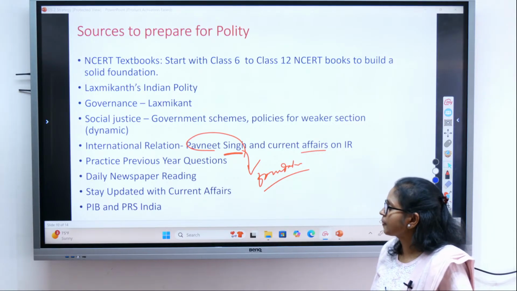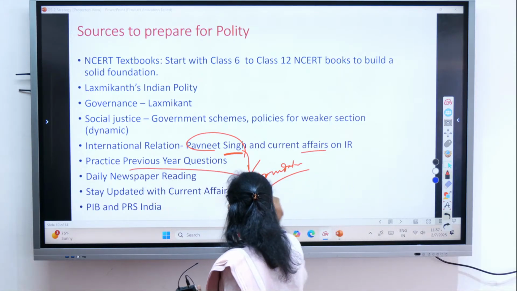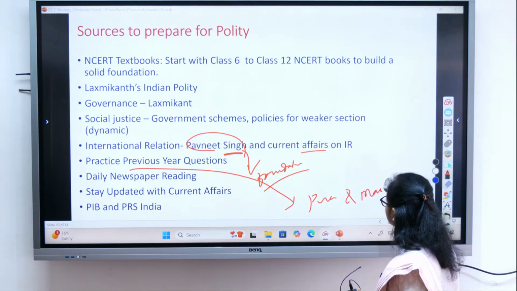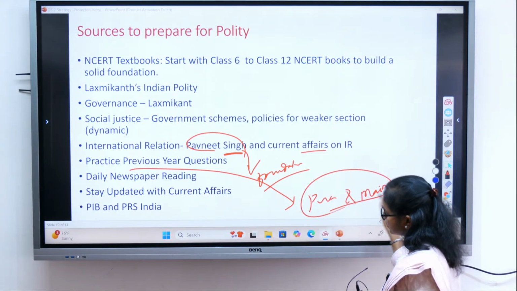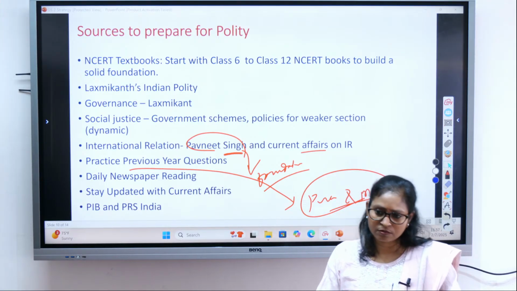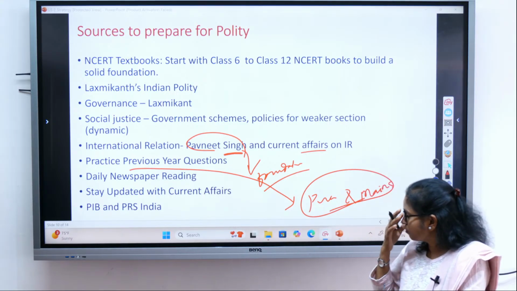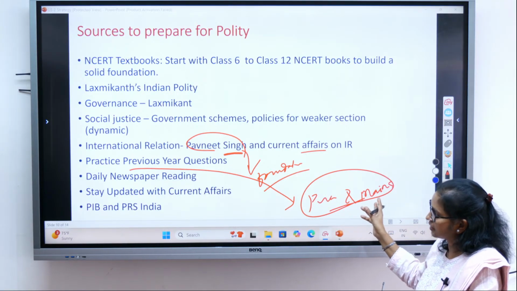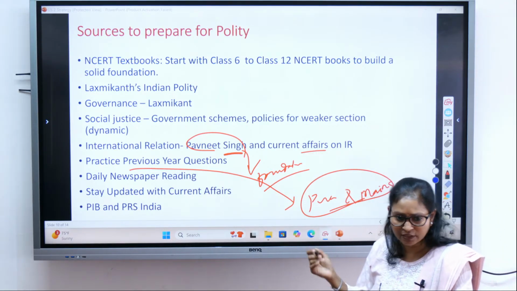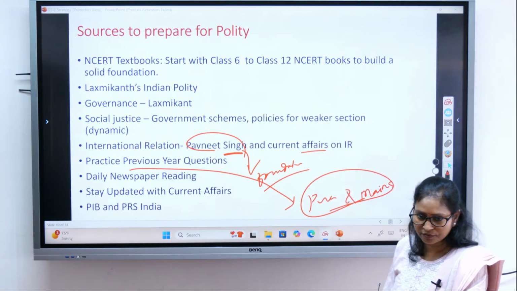Okay. Then practicing previous year questions papers from both prelims and mains. As I have always been emphasizing, PYQ is the most important, as it gives direction to your preparation. So both from the prelims aspect and the mains aspect, PYQ. We can start writing answers of PYQ and we can start solving from the prelims perspective.